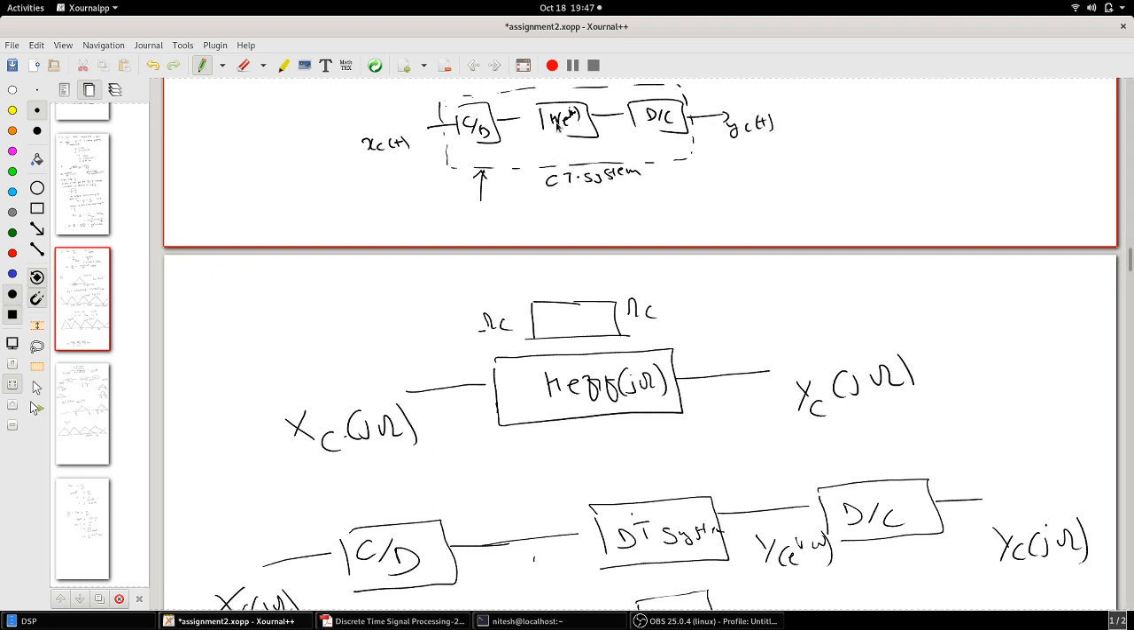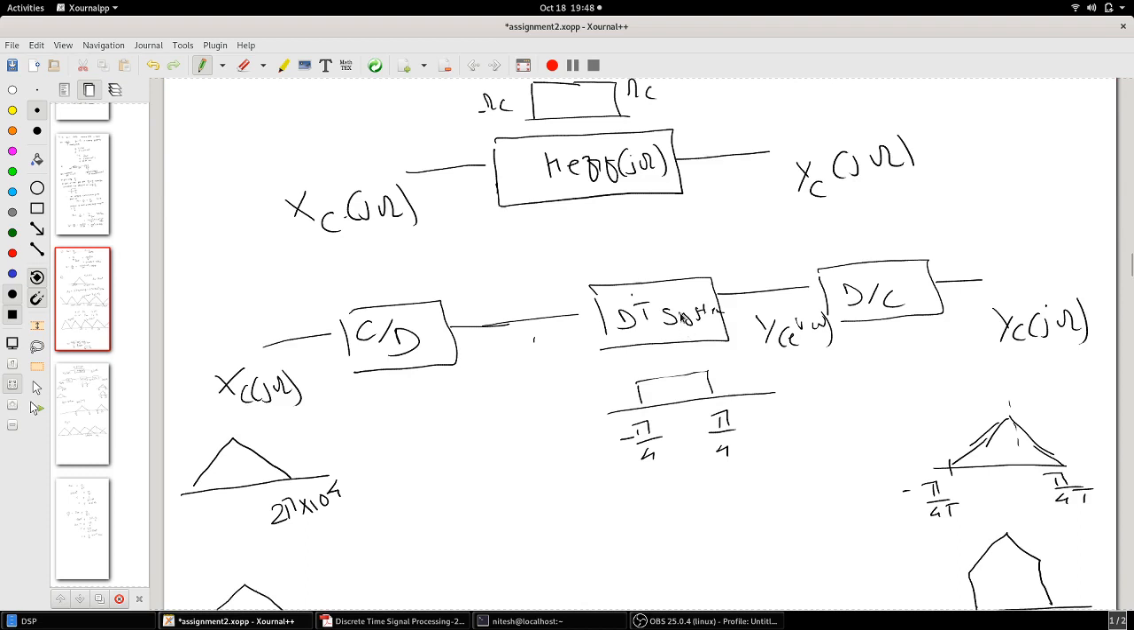Now what we want to find out is the values of t for which this continuous time system acts like a filter, such that it passes frequencies and blocks some frequencies above omega c. That is what we have to find out. We know that h of e raised to j omega is a low pass filter with a cutoff of pi by 4. So for what range of values of t does this system act like a continuous time filter? That is what we have to find out.